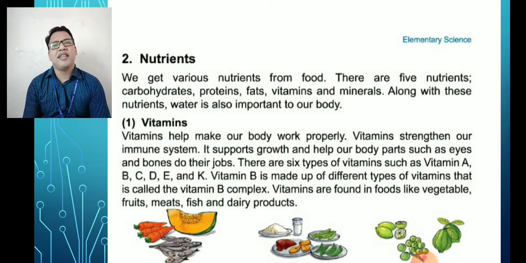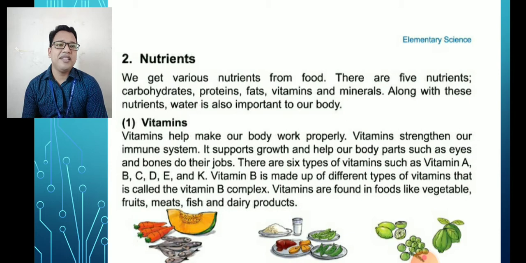Then we will discuss the vitamins. Vitamins help make our body work properly. Vitamins strengthen our immune system. Here is one word, immune system. What is the immune system? The immune system is our body's internal system that protects us from diseases. That is called the immune system. It supports growth and helps our body parts such as eyes and bones to do their jobs.